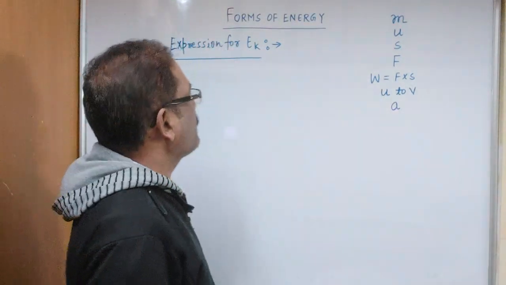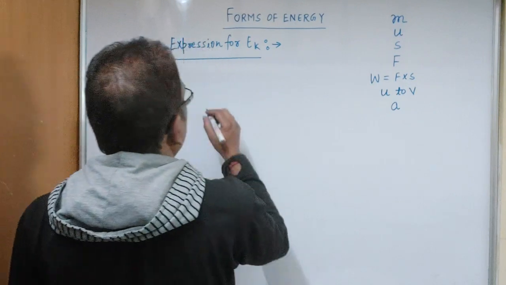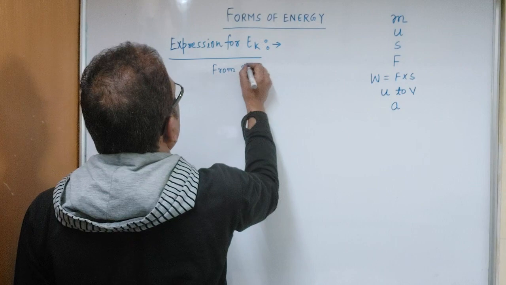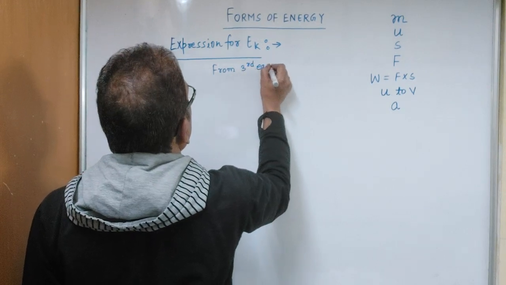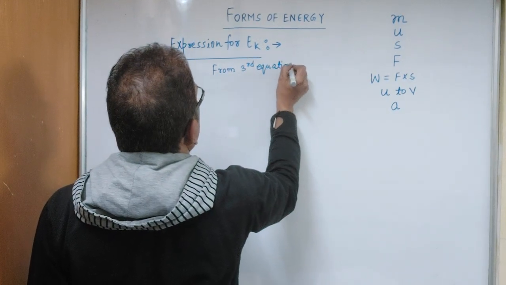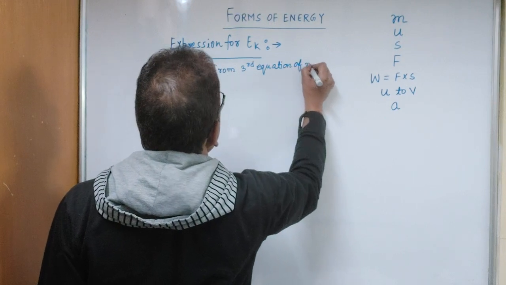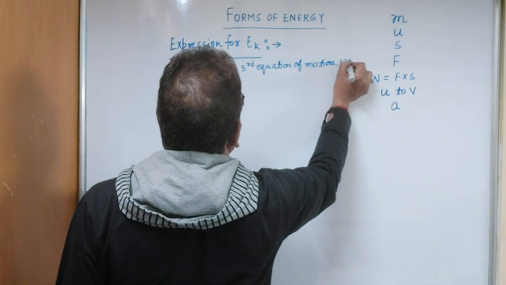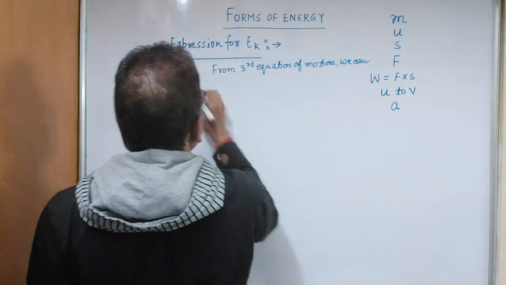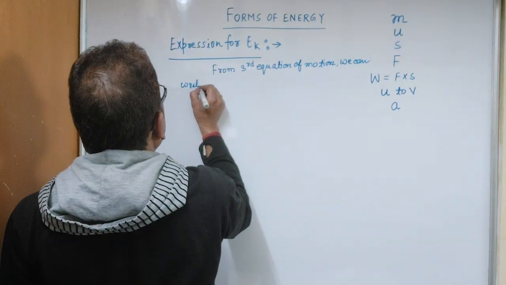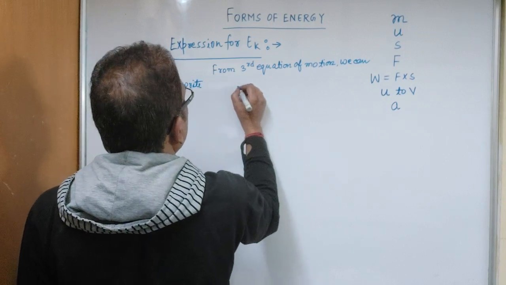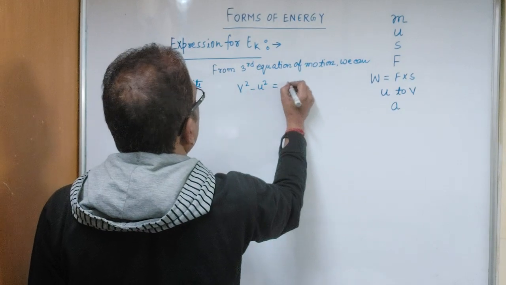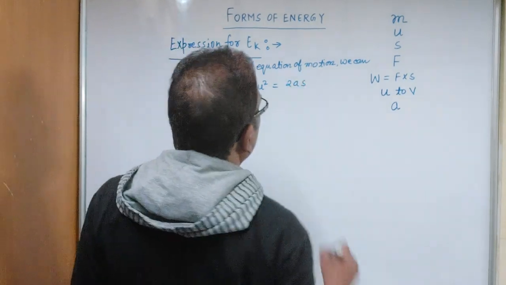Then from the third equation of motion, we can write, as you know, the third equation of motion is v square minus u square is equal to 2as.